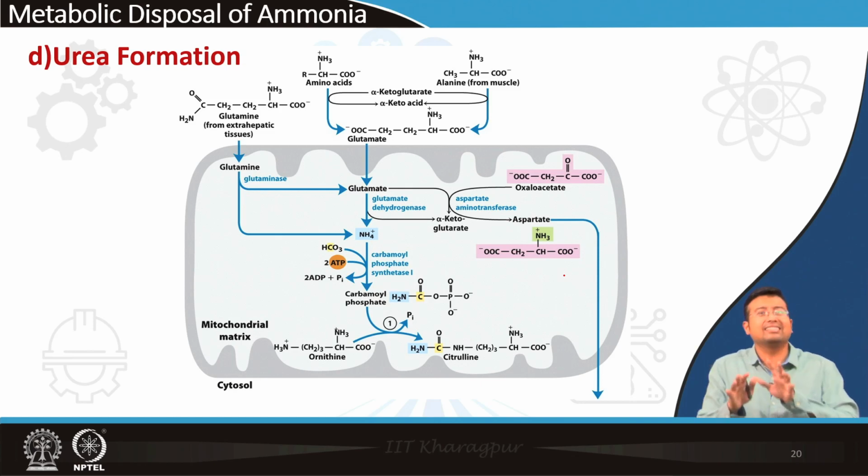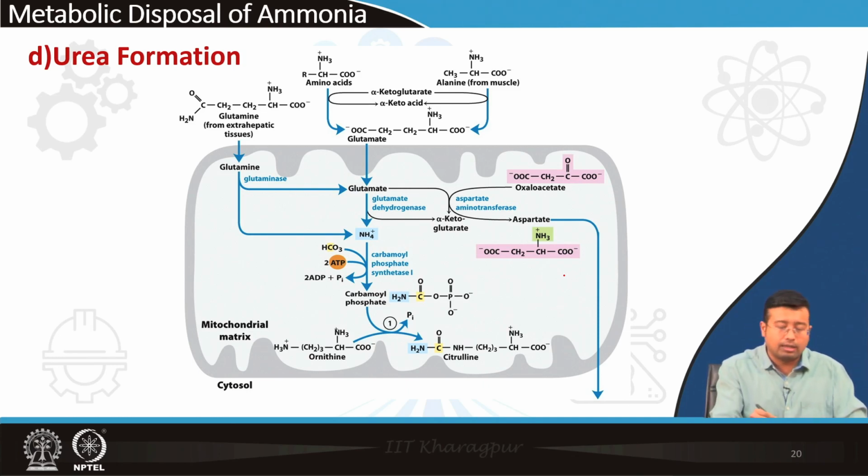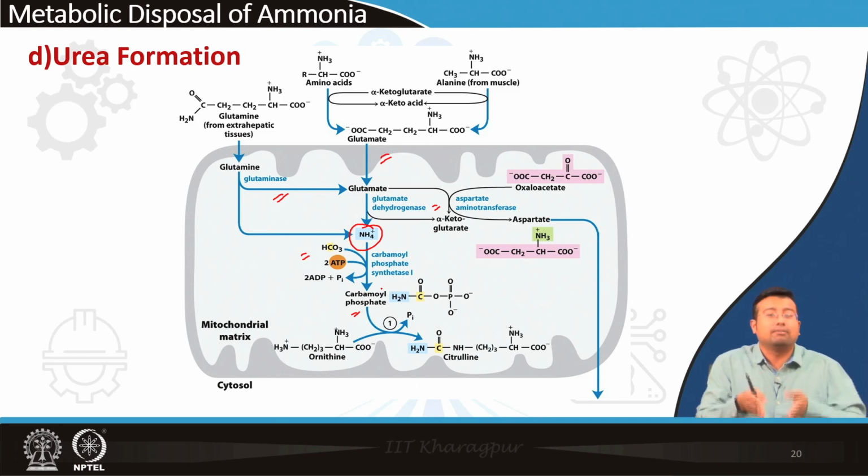So this is a diagram which shows how we are getting glutamate from various sources, whether it is breaking down of glutamine or transamination, and glutamine is entering into the mitochondria. So ultimately we are getting ammonia, and this ammonia is combining with bicarbonate and ATP to form carbamoyl phosphate, and this carbamoyl phosphate is actually the end product, the compound which enters into the urea cycle.